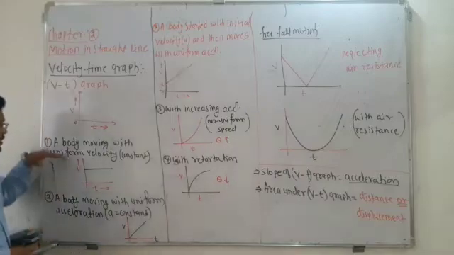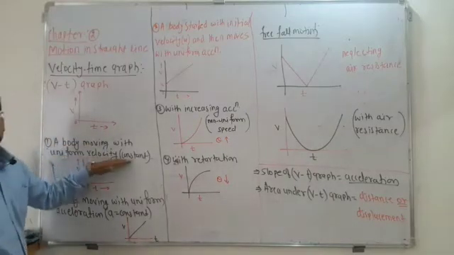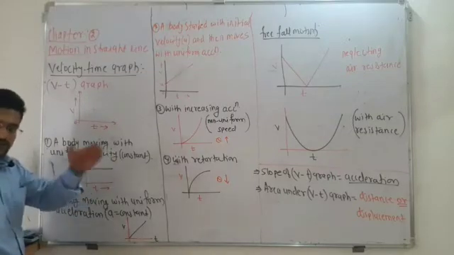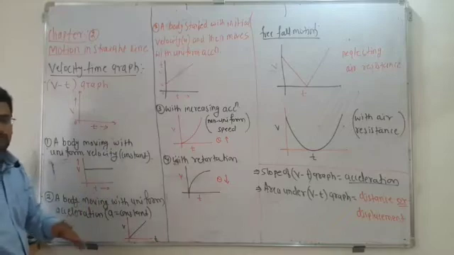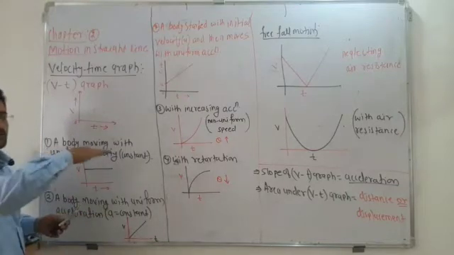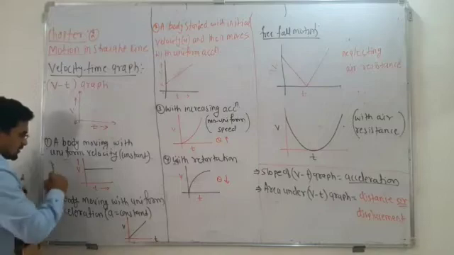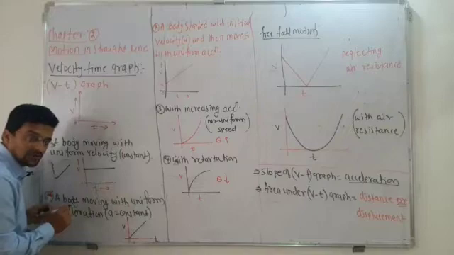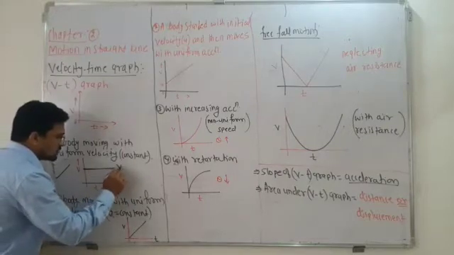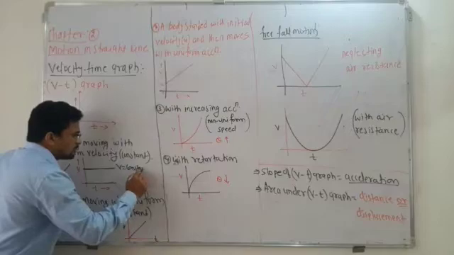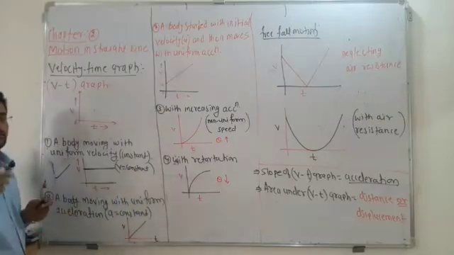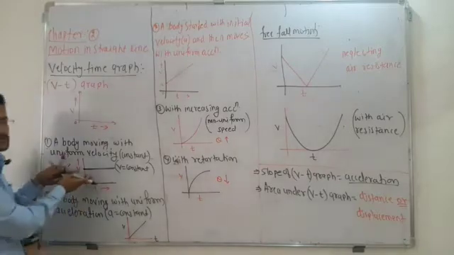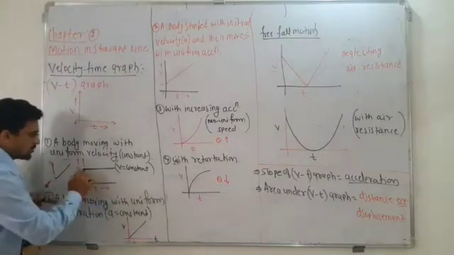First one is a body moving with a uniform velocity. That means velocity is constant. If anything is moving with 60 km per hour, in the next hour also 60 km per hour, and in the next hour also 60 km per hour, that means as time passes, the velocity is constant. This is the nature of the graph: a line parallel to the time axis. Here the velocity is constant, the same throughout the journey. If you are traveling from one place to another with the same speed, 60 km per hour, you will get this graph, because time increases but the speed is constant.